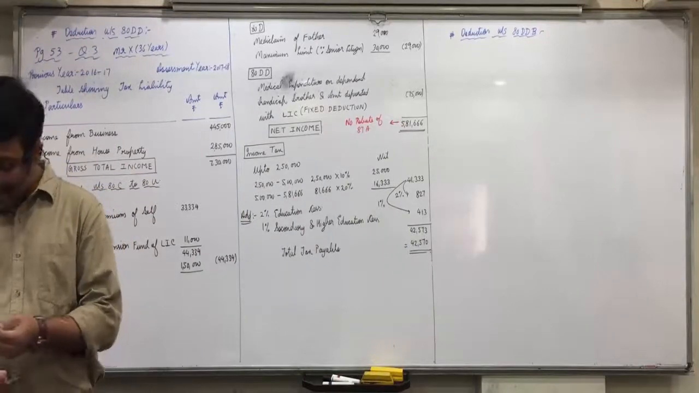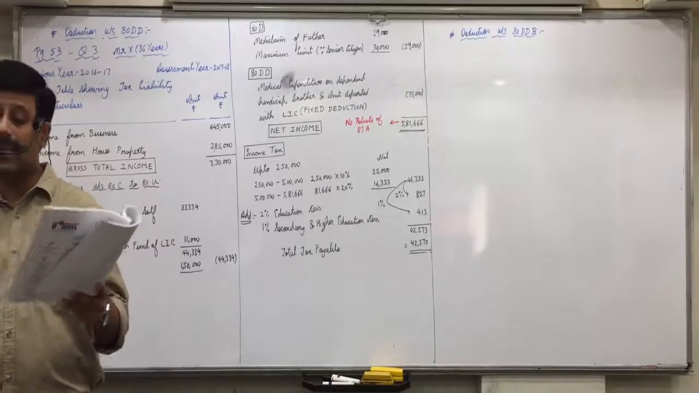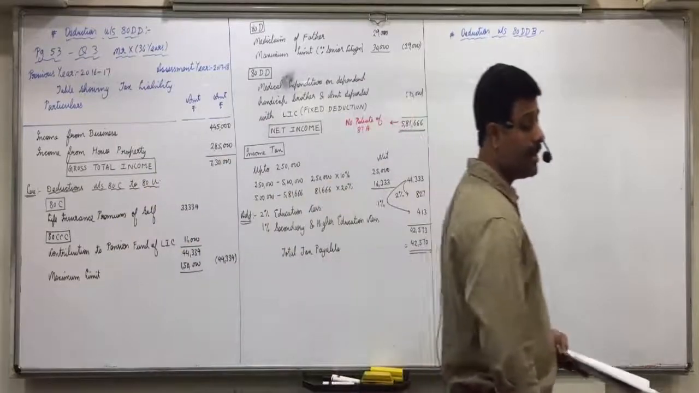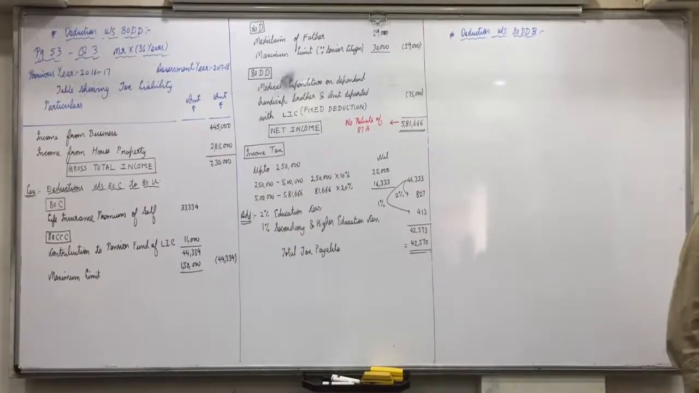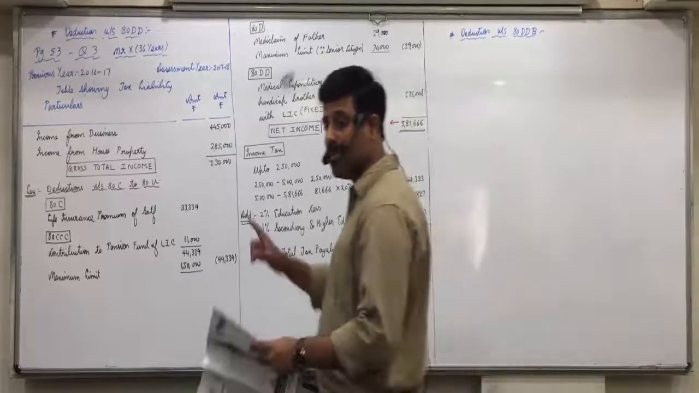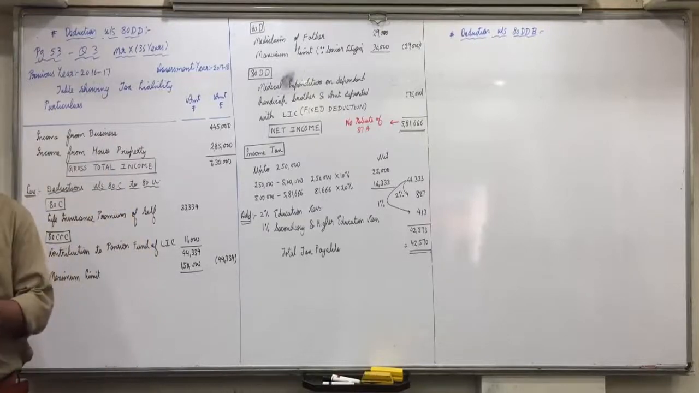Any confusion? And the maximum limit is 40,000, in brackets 60,000 in case of senior citizen. Further add in brackets 80,000 for super senior citizens. Okay, and what is the deduction? Actual expense or 40,000 or 60,000 or 80,000, whichever is less. From that you will deduct reimbursement by insurer or employer. Any confusion in this?